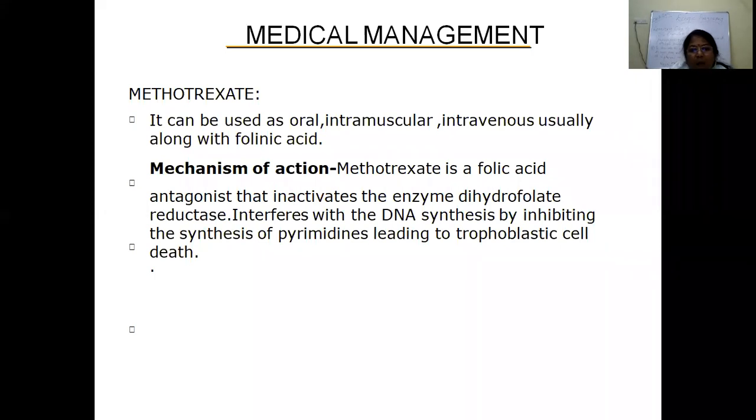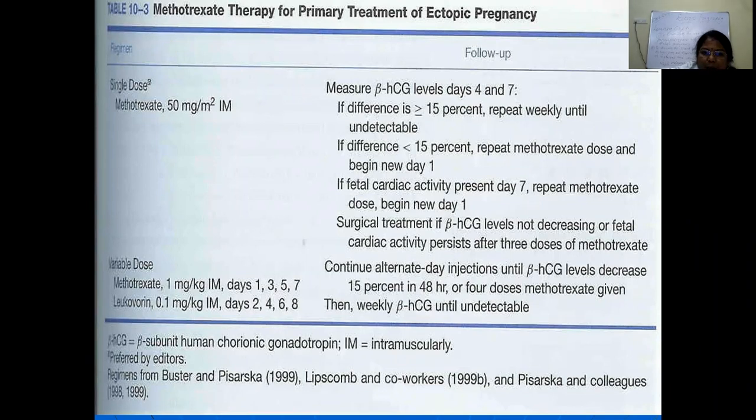Methotrexate can be used mainly intramuscularly, not intravenously, or it can be given directly into the ectopic site under ultrasound guidance or under laparoscopy. Usually we use it intramuscularly, either single dose or multi-dose. As I said, it is a folic acid antagonist that inactivates the enzyme dihydrofolate reductase. It interferes with DNA synthesis by inhibiting the synthesis of pyrimidines, leading to trophoblastic cell death.